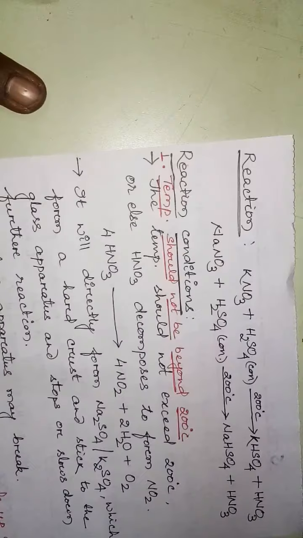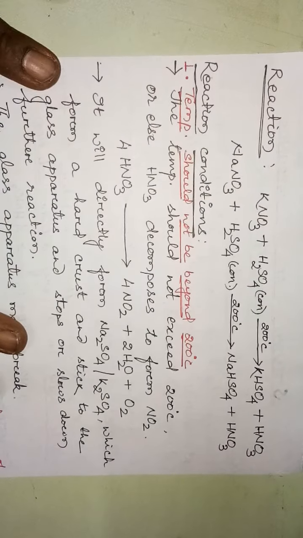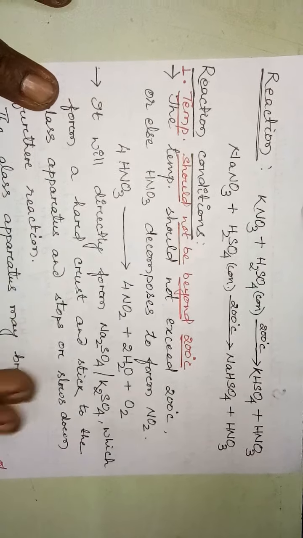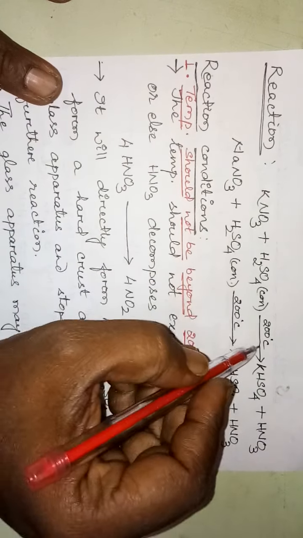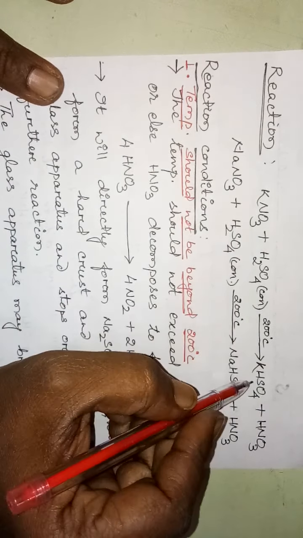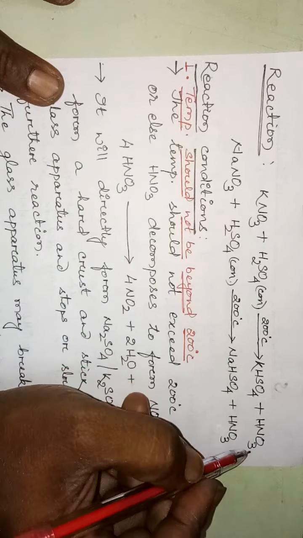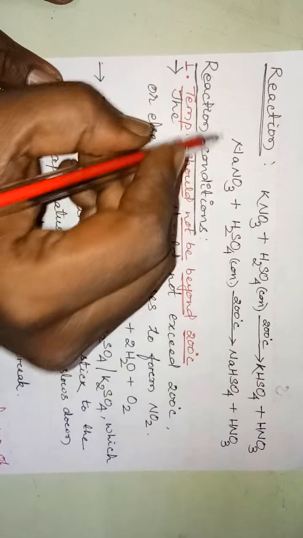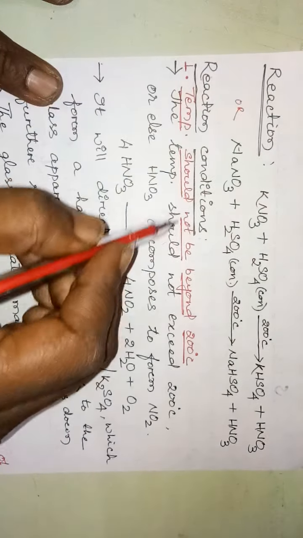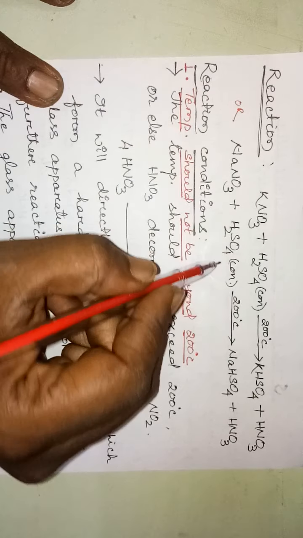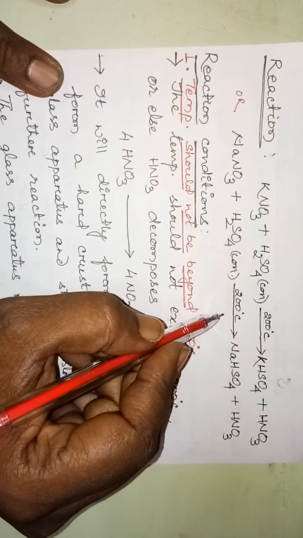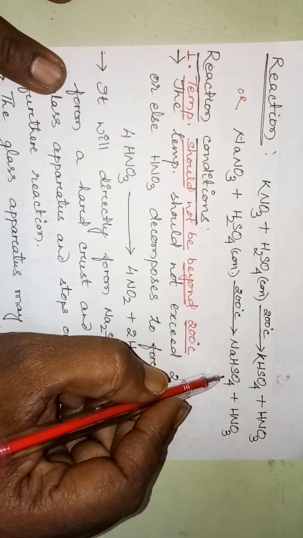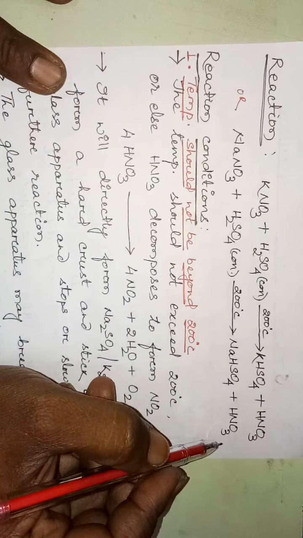The reaction is KNO3 plus H2SO4 concentrated at 200 degrees centigrade gives KHSO4 plus HNO3, or NaNO3 plus H2SO4 concentrated at 200 degrees centigrade produces NaHSO4 plus HNO3.